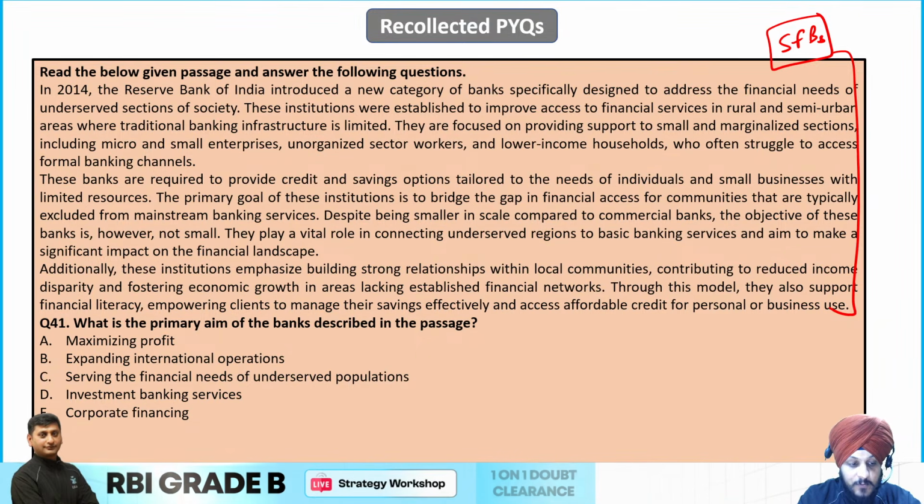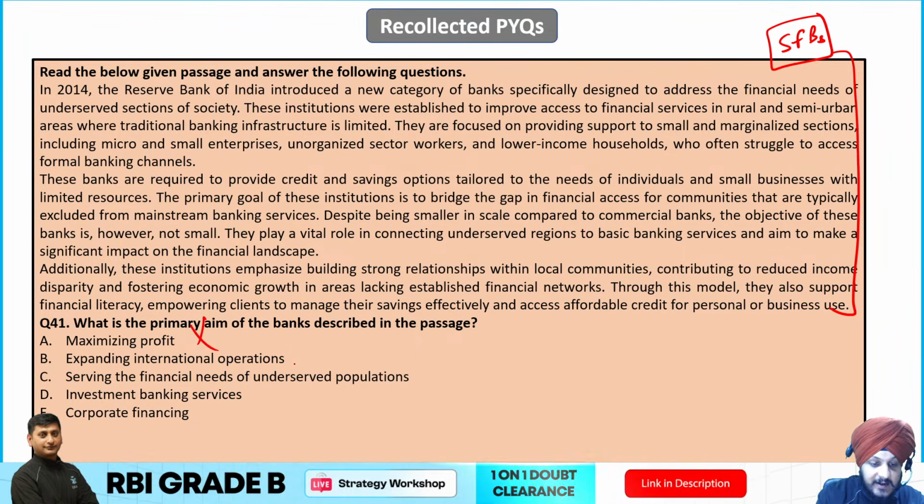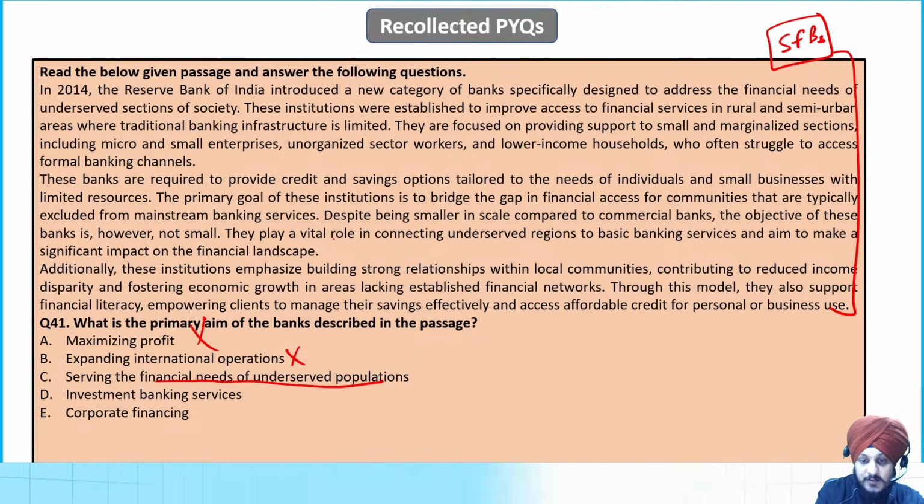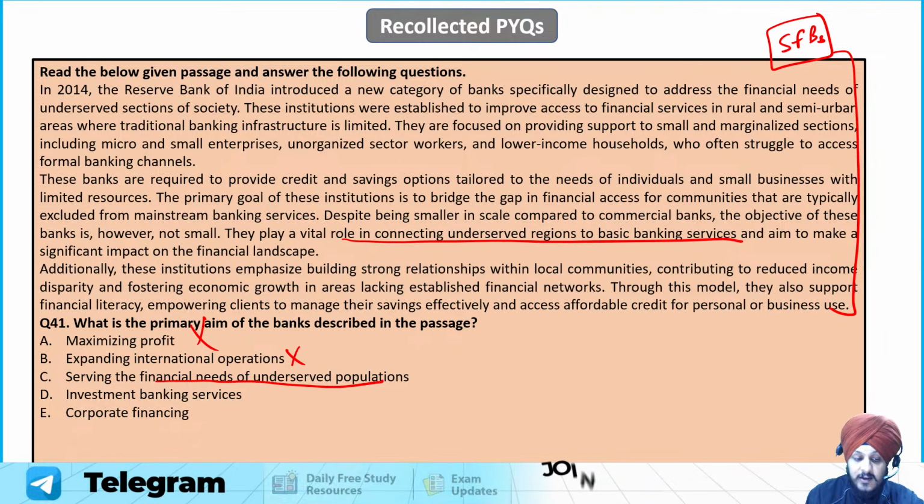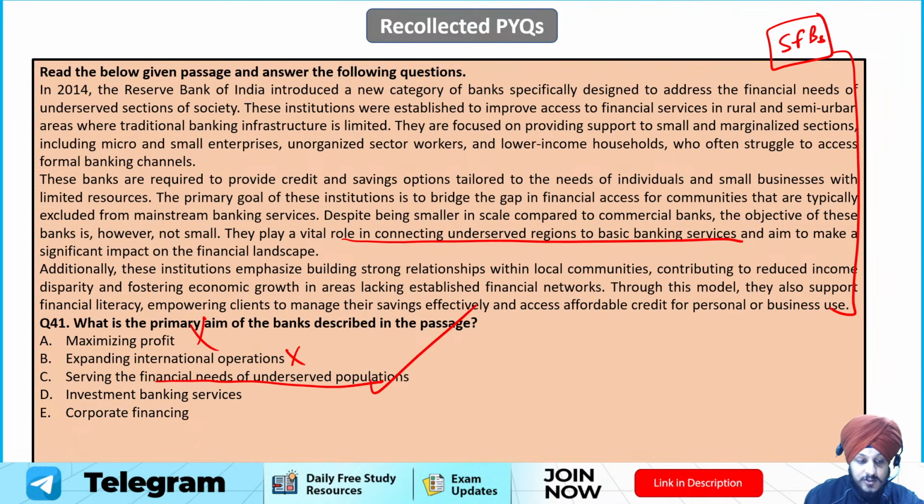Maximizing profit, so this is not the primary aim. Expanding international operations, this is not the primary aim. Serving the needs of underserved population, now this is precisely written as a part of the passage, right? And this is something that we know is the goal of small finance banks, right? So C is going to be the correct answer to this question.